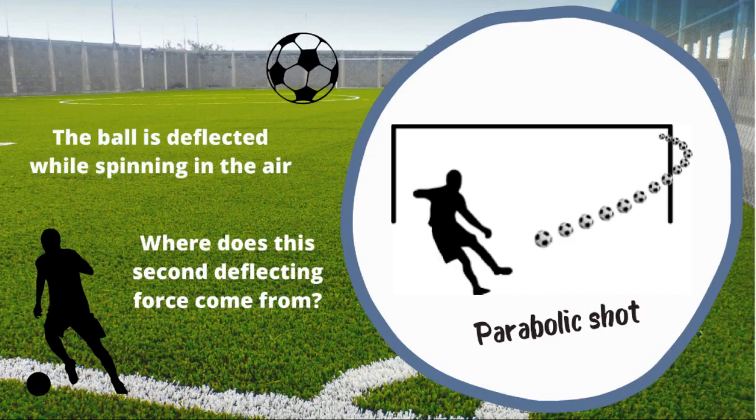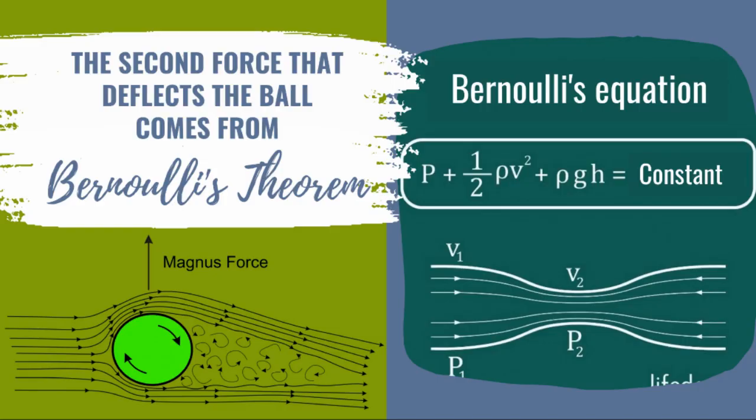So, we have a ball that is going to move around in a fluid. At this time, the ball will undergo a change of trajectory. However, we don't know what causes this deviation yet. Going back to Newton's first law, we know for sure that an external force is necessary to cause the ball to deviate in the form of a parabola. But where does this second force come from that curves the trajectory of the ball?